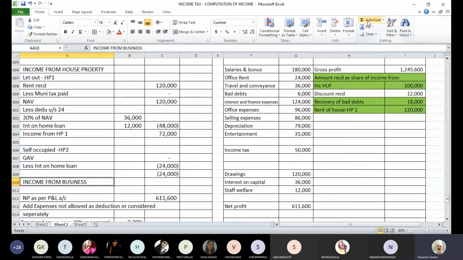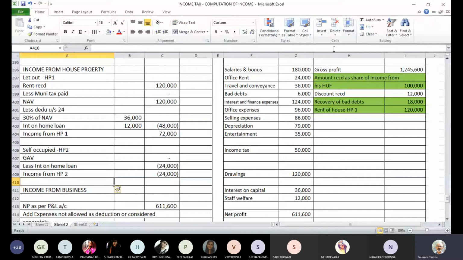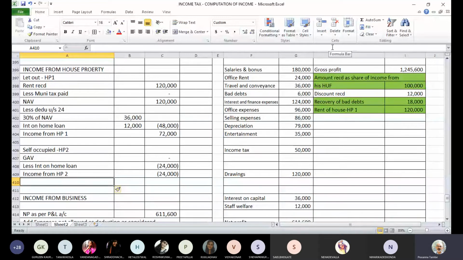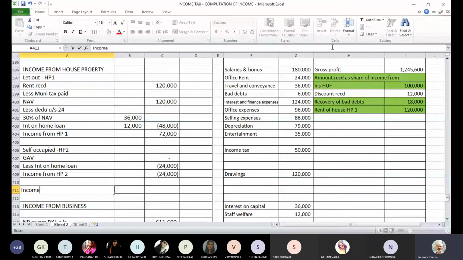So income from HP. Effectively, both the properties put together, the income from house property is 48,000 rupees.